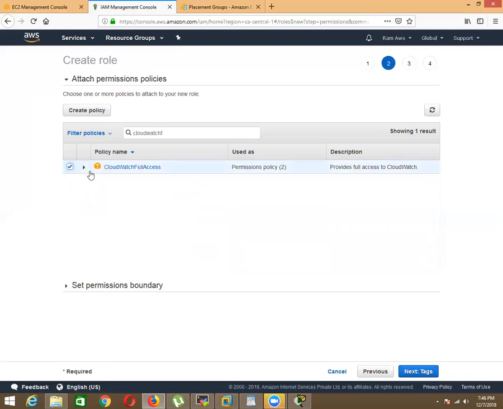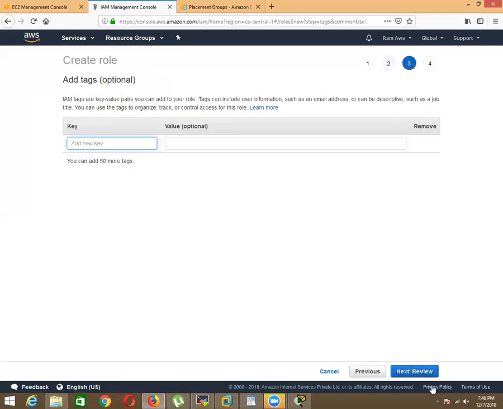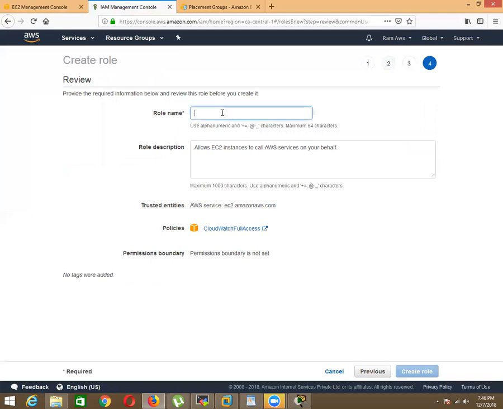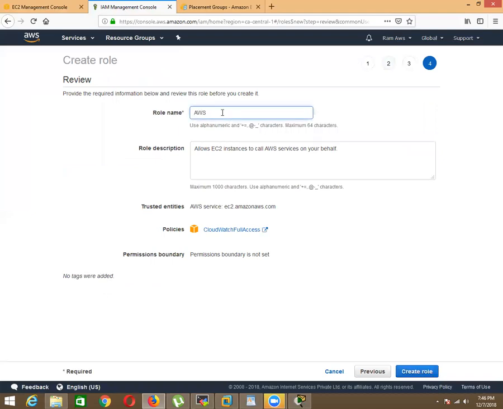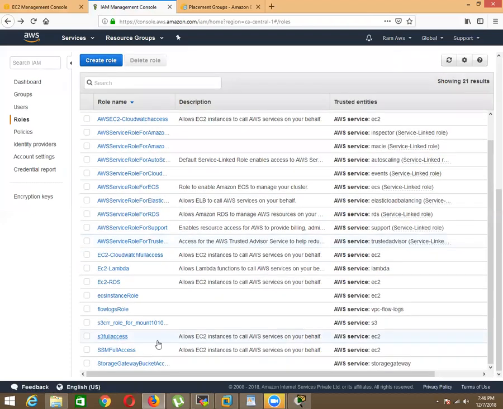So this is one role we have, which is provided by AWS. So suppose you are going to activate this. So I'm going to give it, and the role is successfully created.